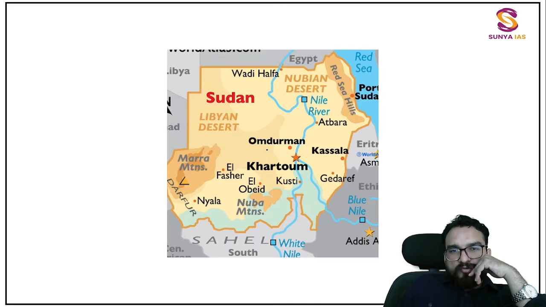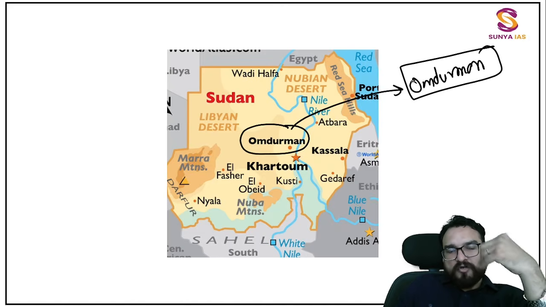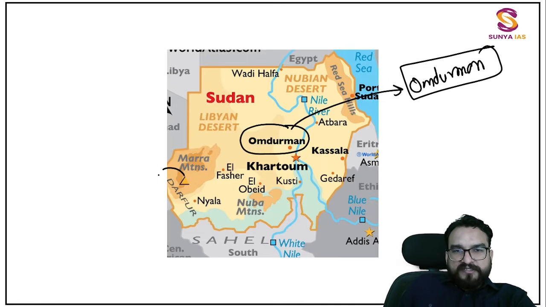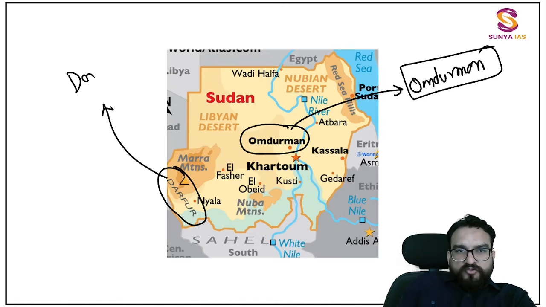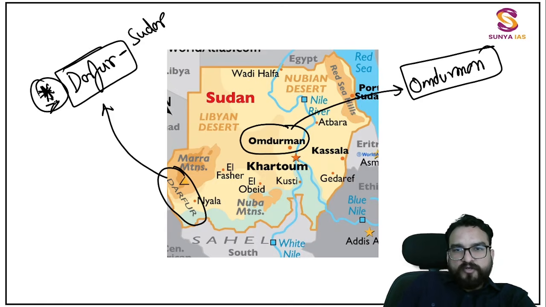One more place I want you to remember from here, that is Omdurman. Omdurman also you will be remembering, guys. Because over here a lot of civil wars happens, right? One more region you must be seeing over here, that is Darfur region. Darfur. So is Darfur region is where? It is in Sudan. So remember this Darfur region, very, very important. Omdurman also you will be remembering from here. Khartoum already, it is a capital city, but obviously you have to remember. And this is also known as Darfur Valley too. Okay, so remember by Darfur.